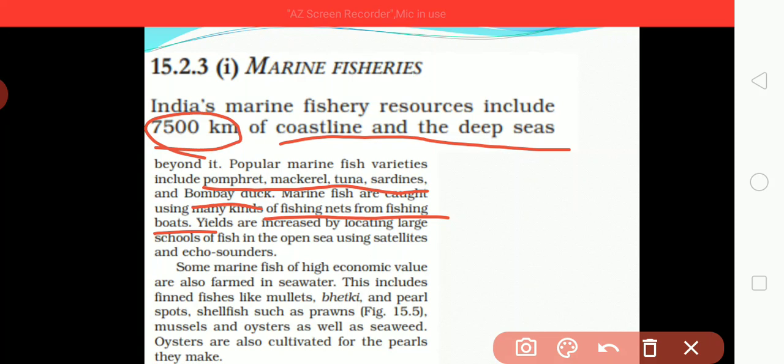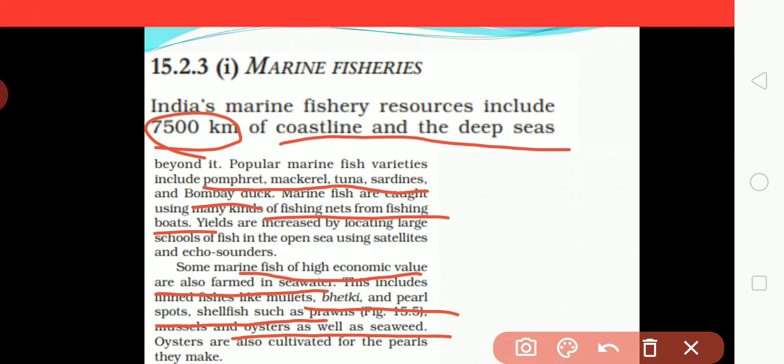Now, some marine fish of high economic value are also found in seawater. High economic value fishes are also farmed in the seawater. So farming will be there in the sea water for different fishes, and this includes fin fishes, shellfish such as prawns, mussels, and oysters, as well as seaweeds.